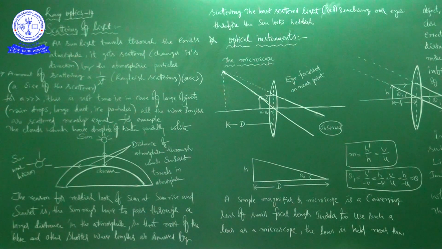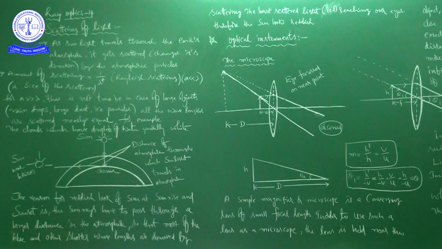Periscopes to see an object which is on the ground while staying under the ground. Kaleidoscope to see more number of images. Similarly, telescope to see distant objects, even those at more distance also. That is our next class. Terrestrial telescope, astronomical telescope, that we will discuss in our coming classes.